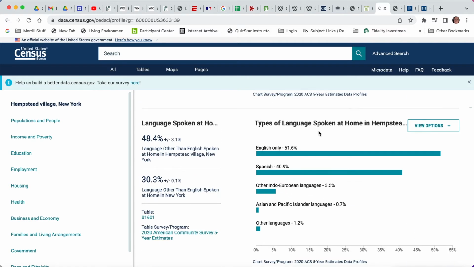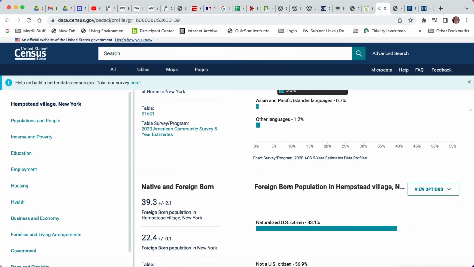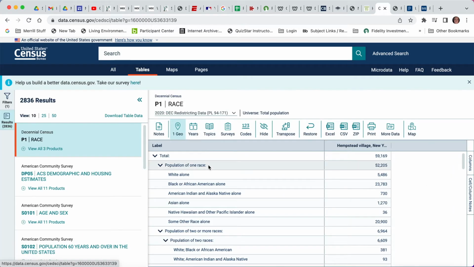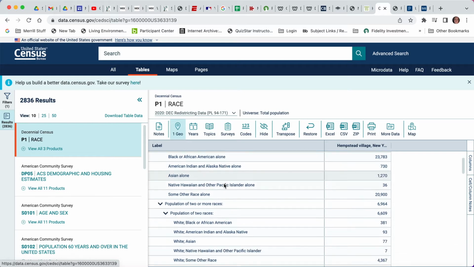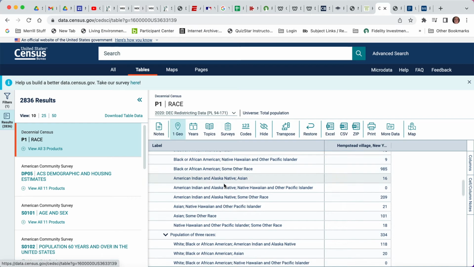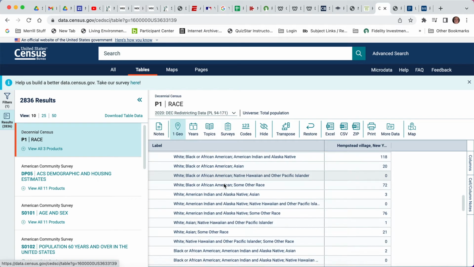demographics, types of language spoken at home, 40.9% Spanish, 51.6% English. Now from here, what you could do is hit tables. And it breaks it down. It breaks the population down in terms of race. And this is valuable information.